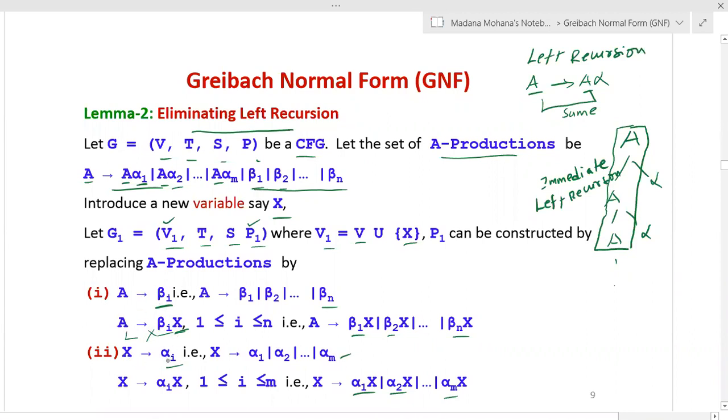Similarly X derives alpha I. So alpha is not same as X. Then X derives alpha I X. Here you can see leftmost, here left recursion means the name itself on the left side. In the right hand side leftmost variable or symbol, if it is same as the left hand side variable of the production, then that grammar contains left recursion. Now here you can see X not equal to alpha I. Therefore now no left recursion in rule 1 and 2. So by using these two rules, we can remove left recursion.